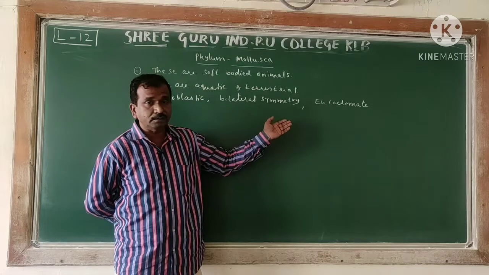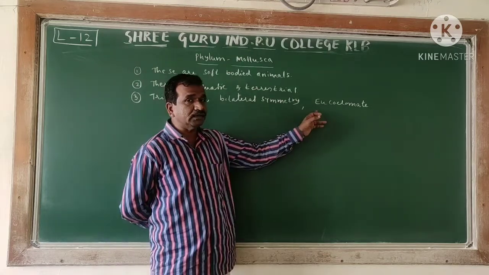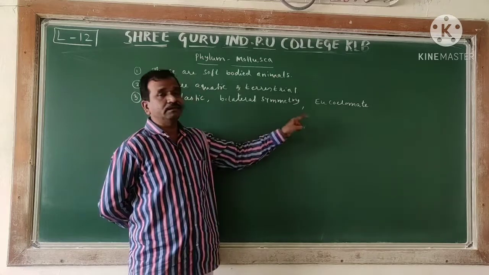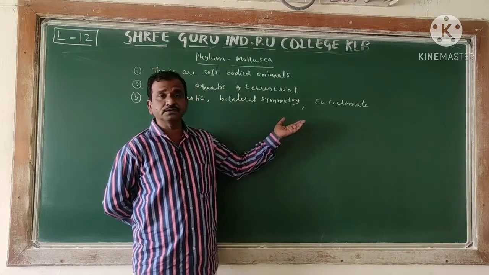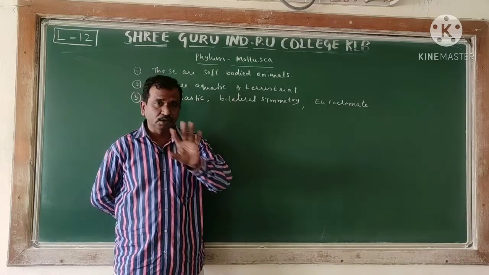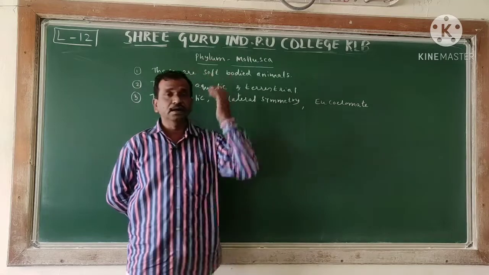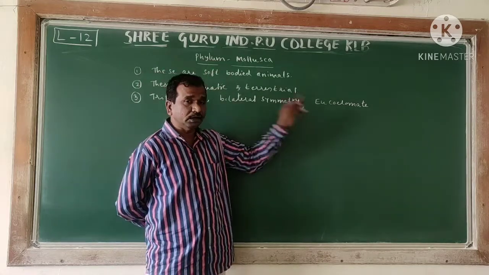Next we observed pseudocoelomate in the Aschelminthes. After Aschelminthes, next Annelids: in the case of Annelida we started the eucoelomate. Annelida, Arthropoda, Mollusca, right from there all have a true body cavity or true coelom.